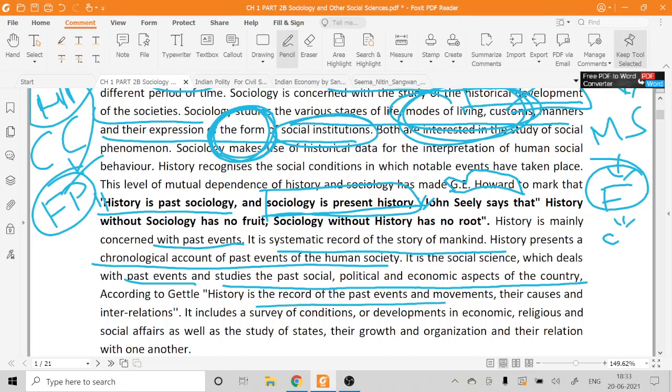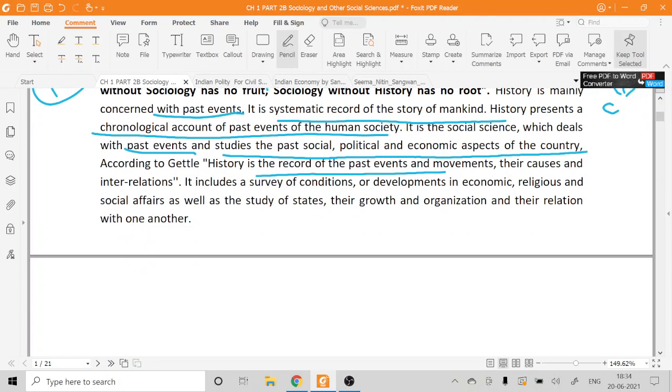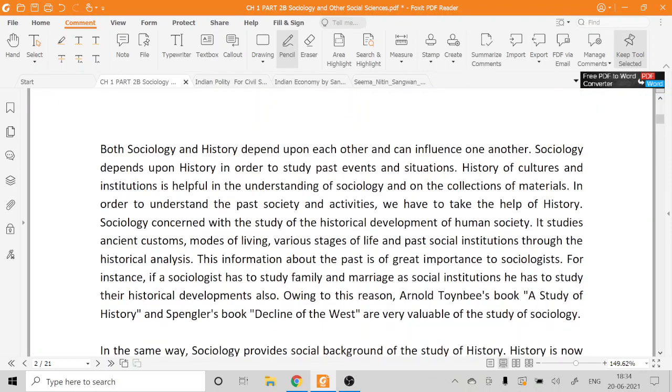So see, everything is getting repeated. There are just two or three major statements that you need to remember, and along with the examples you will be able to write an answer. So history is what? It is the record of the past events and movements, and their interrelations. It includes various surveys, developments in economic, religious and social affairs. So this is what it is talking about, the subject of history.